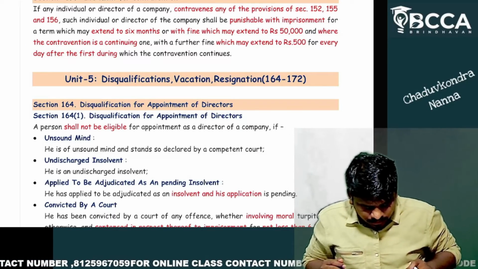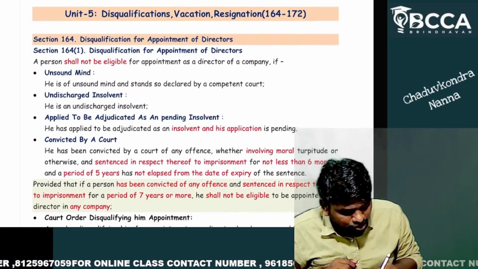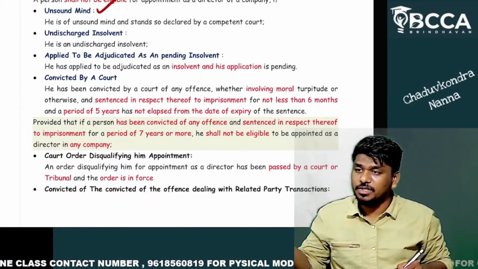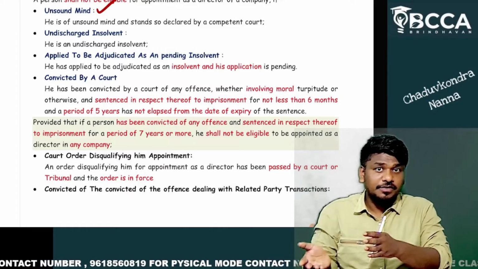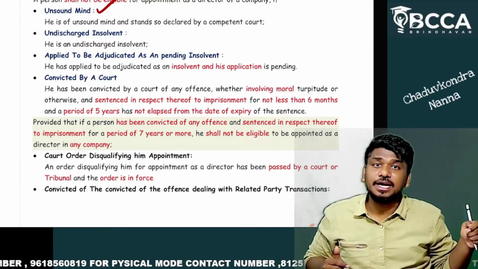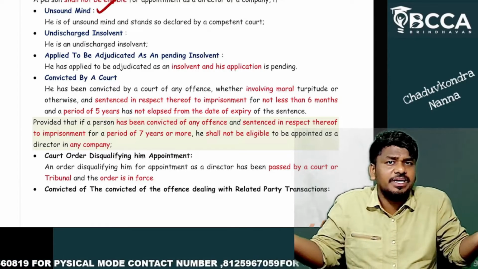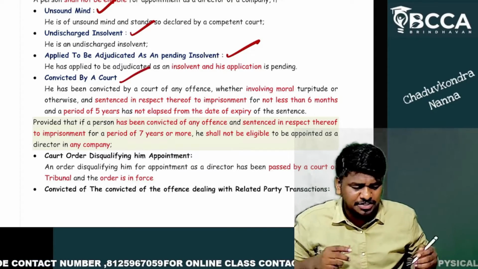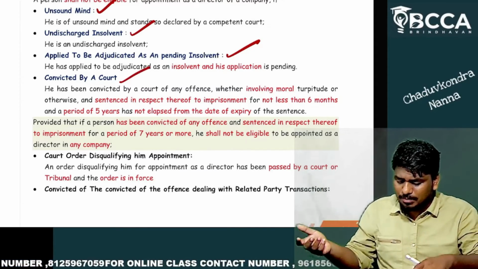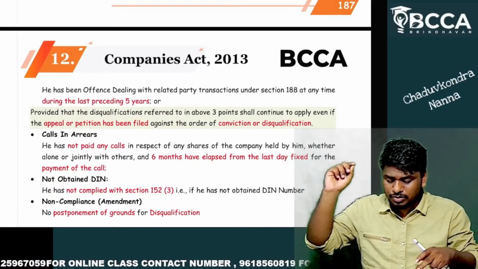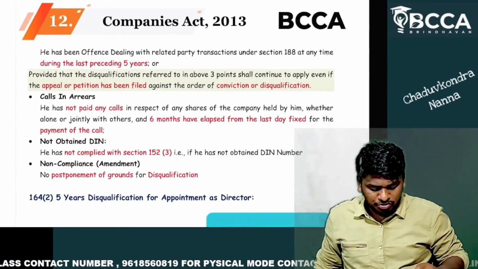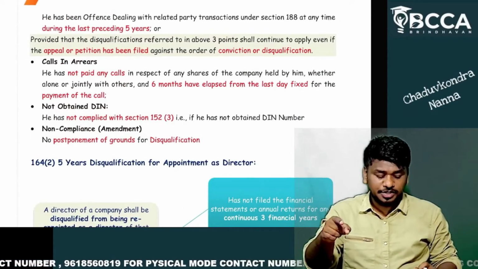Disqualifications for the appointment of directors. He should be of sound mind. If he is of unsound mind, he cannot be appointed, right? He should not be an undischarged insolvent, he should not be convicted by a court, and so on. If you write these points, that is sufficient. That is more than enough. Did you get my point?